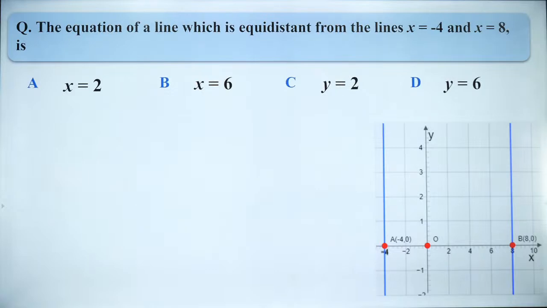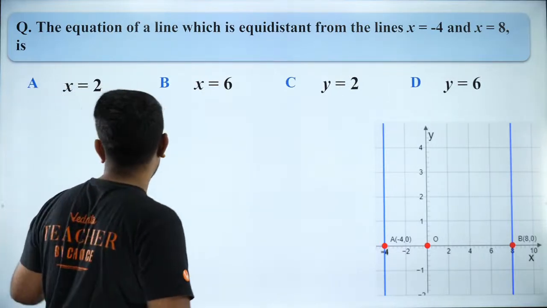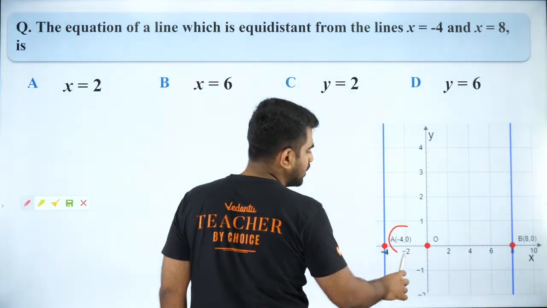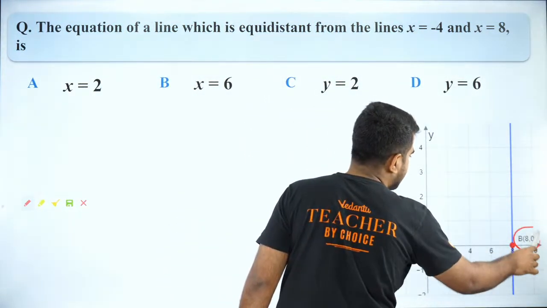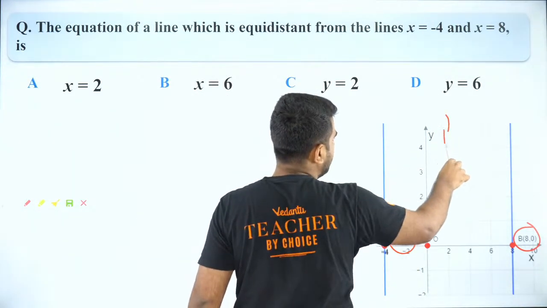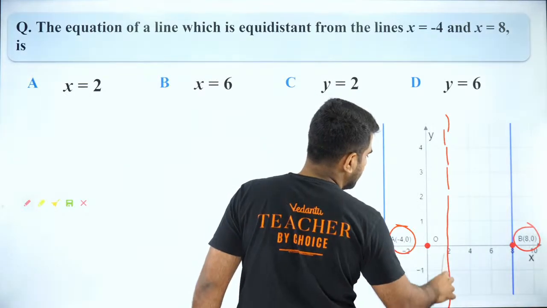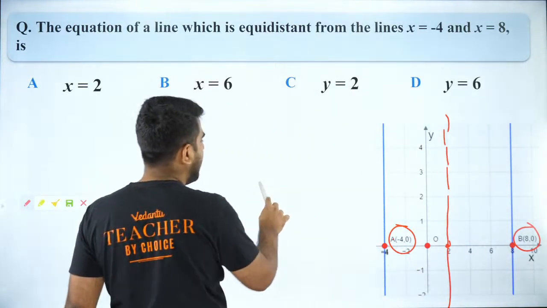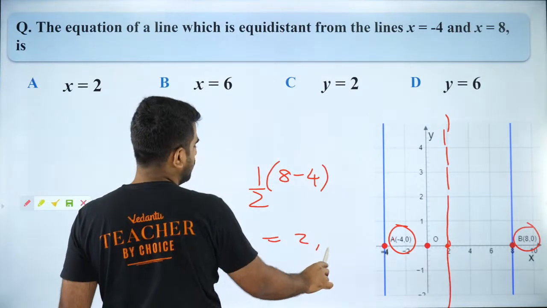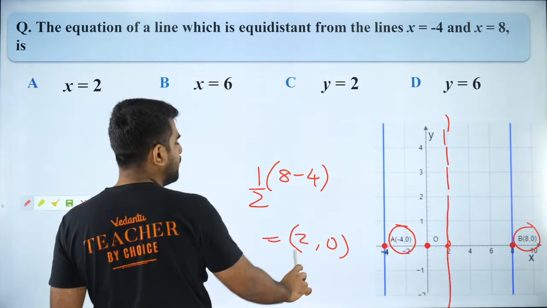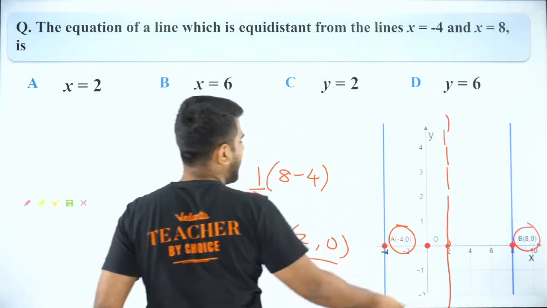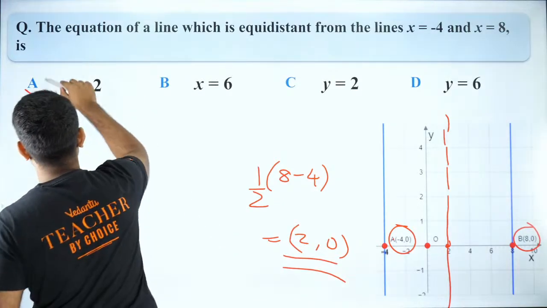Very good, very good. So how do you do this question? Any idea? So this point is (-4, 0). This point is (8, 0). So the line equidistant from both of them should pass through the midpoint. So the midpoint is half into 8 minus 4, so that is (2, 0). So it has to pass through (2, 0), and it has to be parallel to them. So it will be x equal to 2. So that is why option A is correct.